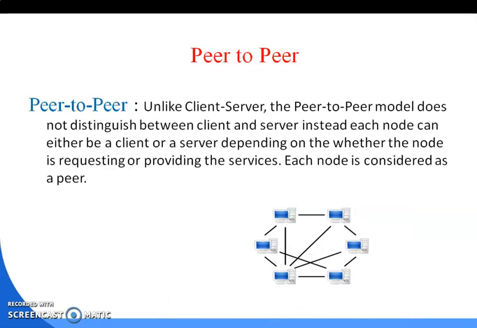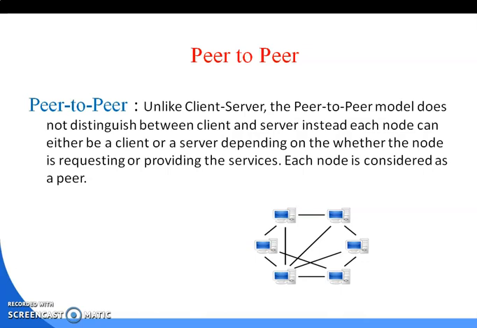Next is the peer-to-peer architecture. Unlike client-server, the peer-to-peer model does not distinguish between client and server. Instead, each node can either be a client or a server depending on whether the node is requesting or providing the services. Each node is considered a peer.